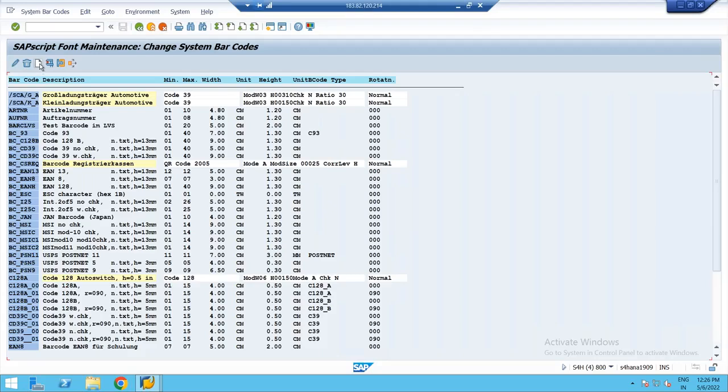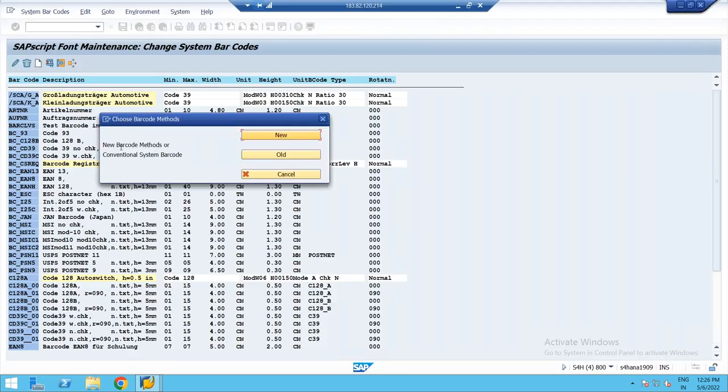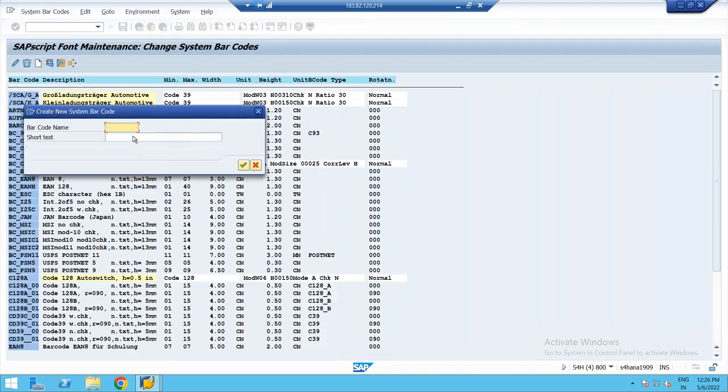On the application toolbar, we have a create button. Click on create, then new barcode. Click on the button new. For the barcode name, you can give any name. I'll give the barcode name as Z Gen bar. I'll provide the short text, provide some name. Continue.